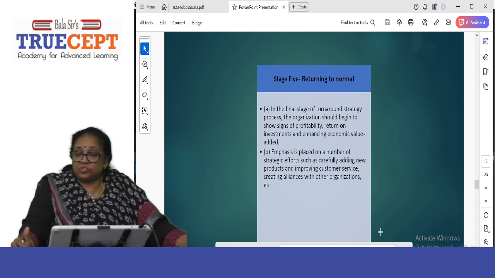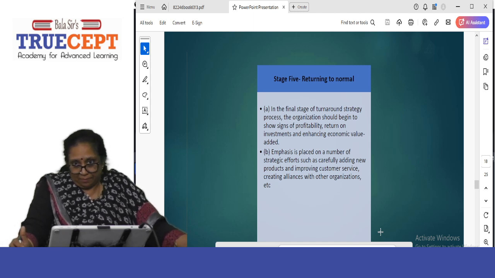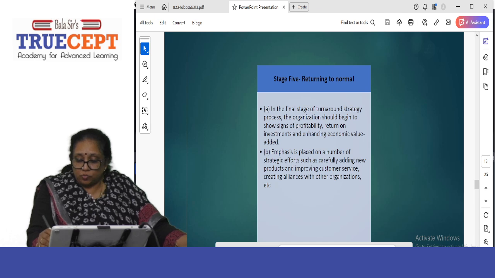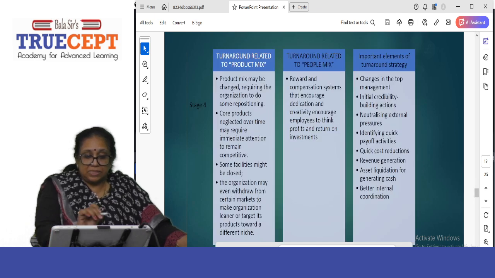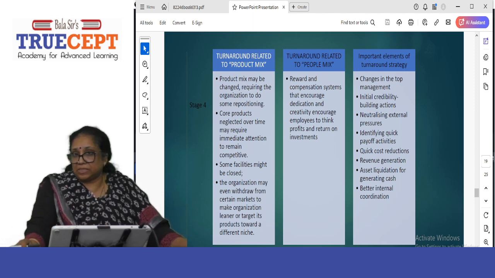Because when you start restructuring debts, you're doing a lot of cost cutting, you're removing the non-viable products which are not selling. So you're definitely going to make a turnaround. See, turnaround is related to product mix, people mix, and important elements of a turnaround strategy.